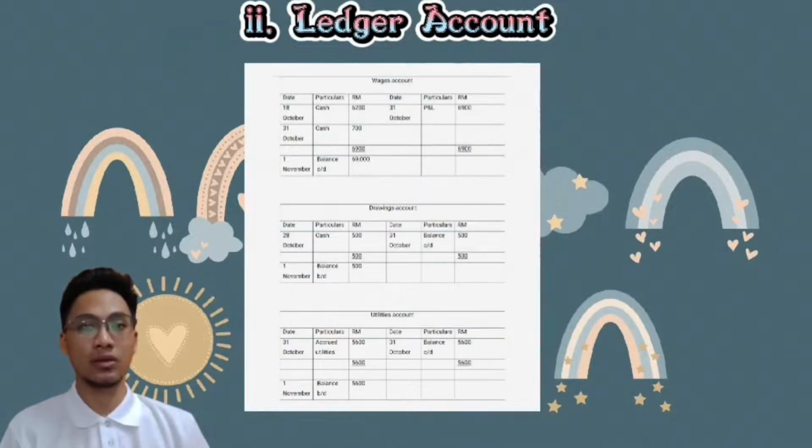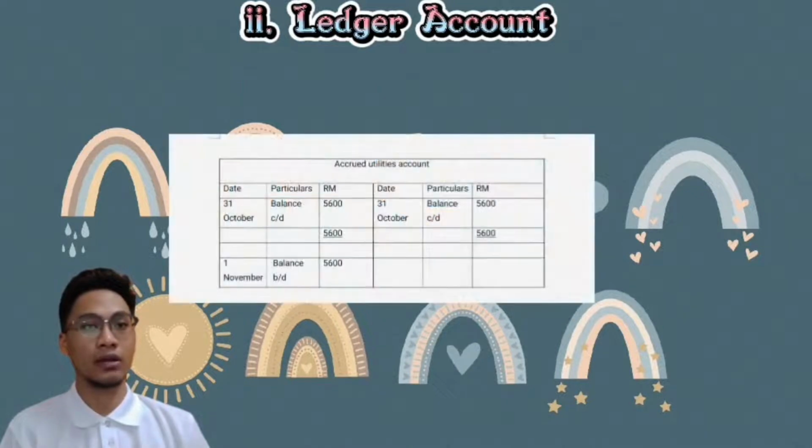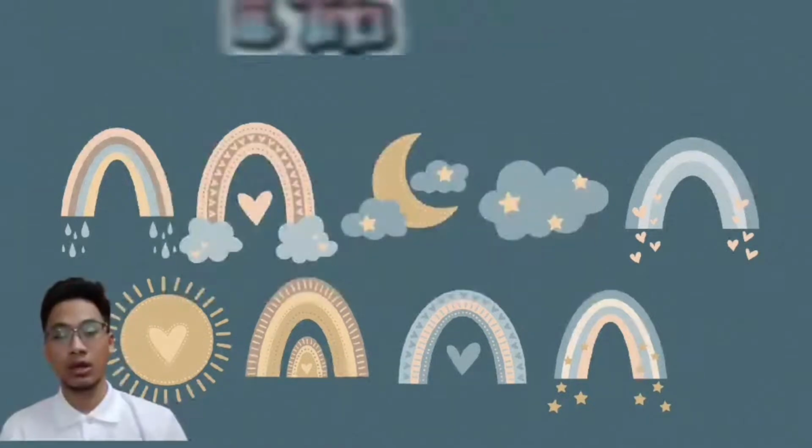As you can see on the table, the final amount is 69,000. Drawing account, the final amount is 500. Utilities account, the total is 5,600. So the final amount here we can see is 5,600.